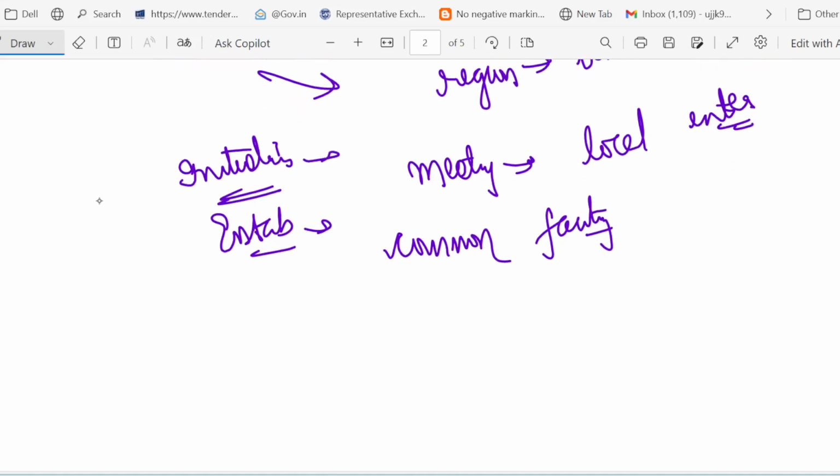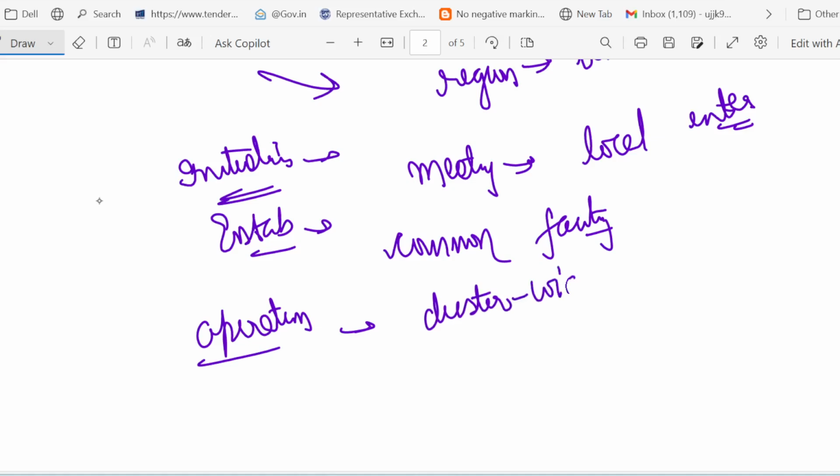After establishing comes operationalization, which means making the cluster functional with active participation, marketing, skill building, and innovative support. Like launching cluster-wide branding. One example you can think of is launching cluster-wide branding. Okay, this is called operationalization. Then comes transformation. What is the meaning of transformation? Focus on long-term sustainability, scaling up, continuous innovation, networking beyond the local region.